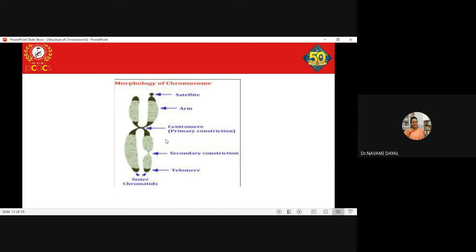Now, both the chromatids of a particular chromosome are called sister chromatids. If I speak only with respect to the left hand section of this entire chromosome, this is considered to be the non replicated chromatid. When this particular chromatid replicates during the S phase of the interphase, it gives rise to this second section, or the second part, of the sister chromatid. So this is a duplicated chromosome, or a duplicated chromatid. Clear?